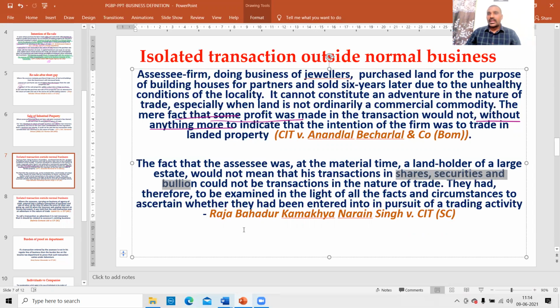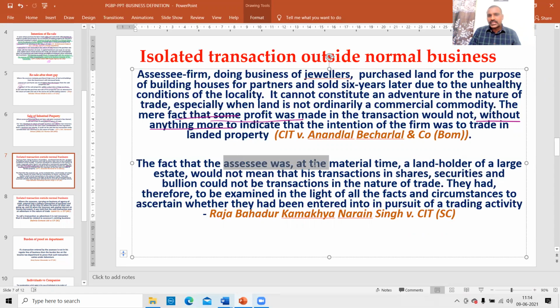No, no. He was not restricted to one particular business. A businessman is always opportunistic. Whatever the business opportunity in the market is, he will try to encash it. He may be doing multiple businesses. You cannot say that a businessman should stick to only one business. Okay, I am a vendor. Today I'll sell mangoes, tomorrow I'll sell mobiles. That's it. Therefore, these could not be transactions not in the nature of trade.